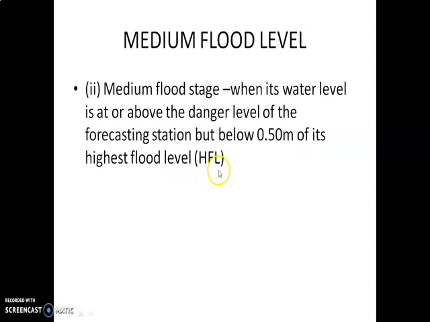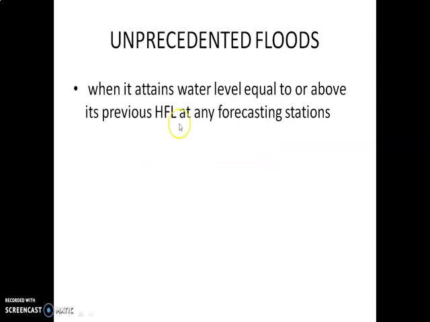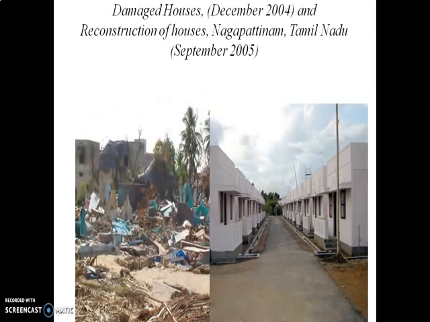Okay. Next one, high flood level stage, when the water level of the river is below the high flood level but within 0.50 meters of the high flood level of the forecasting stations. Next one, unprecedented floods, when the water level attained is equal to or above its previous high flood level at any forecasting station. Next one, damaged house in December 2004 and reconstruction of house in the place of Nagapattinam in the state of Tamil Nadu in September 2005. You see this diagram.